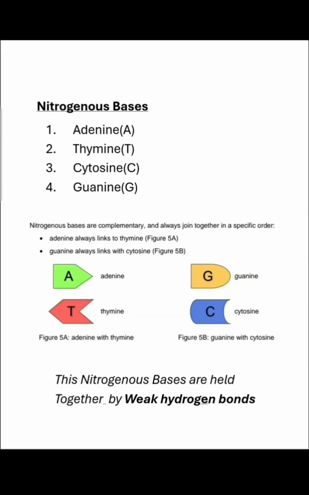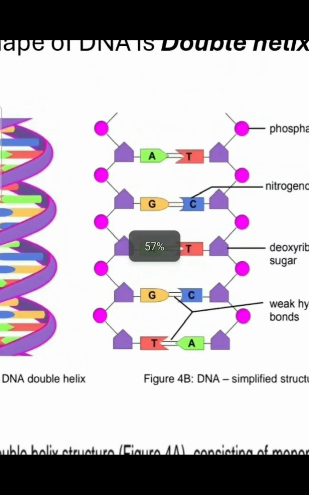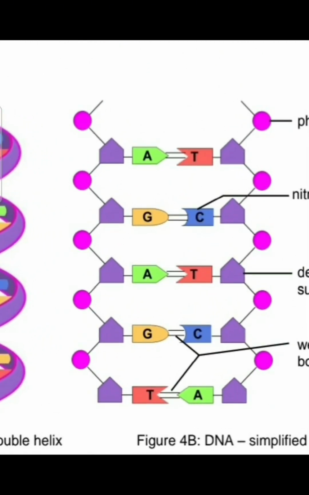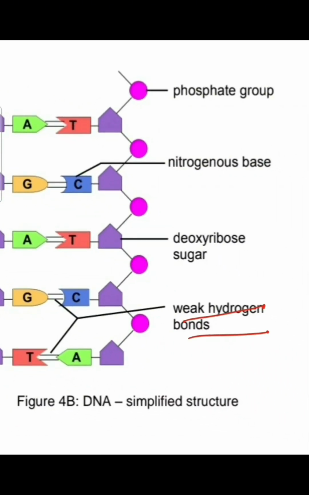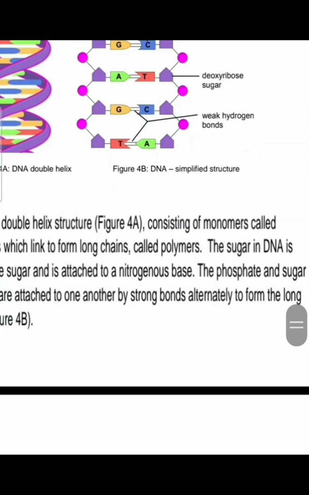So these nitrogenous bases are held together by the weak hydrogen bond. You should know this because they can ask you this question in the exam. You should know that the nitrogenous bases are held together by the weak hydrogen bond. And as you can see here, this is the weak hydrogen bond, right? And I think it's also labeled here, as you can see, weak hydrogen bonds, right? So you should know that.